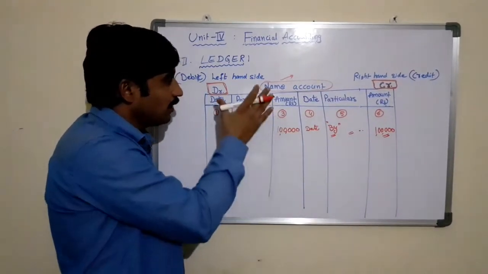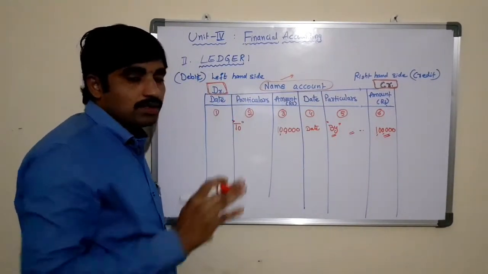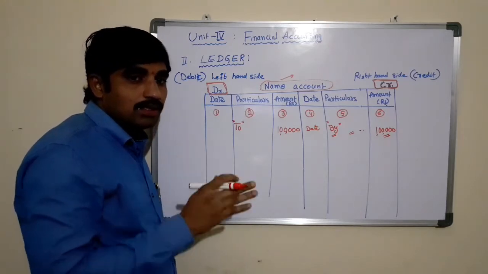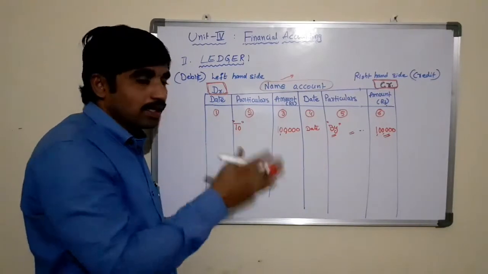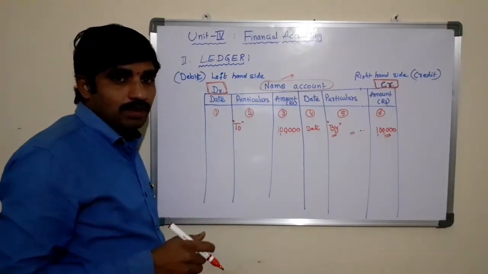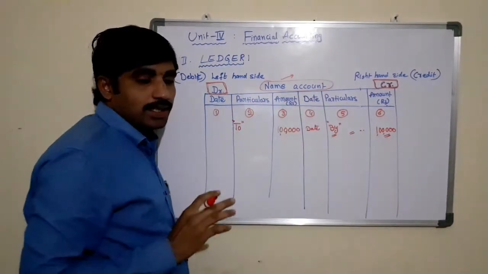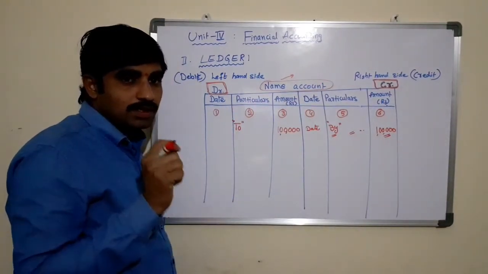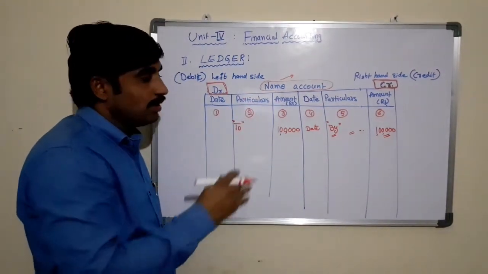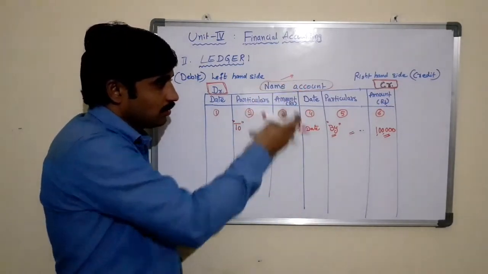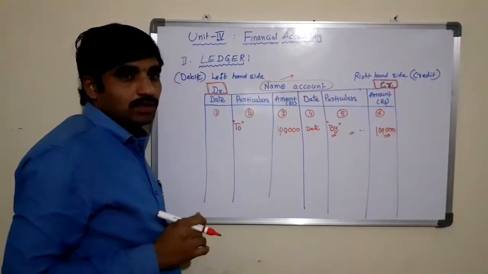If it is not divided into debit and credit columns, then we cannot say it is an account, but it is a statement. This is the only difference between the account and the statement. I am repeating, the statement does not have debit and credit columns, whereas the account should be divided into the two columns as debit and credit. That we need to remember.